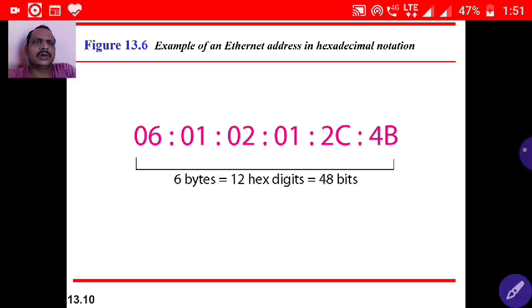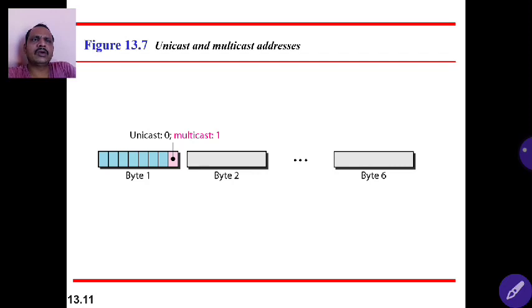Okay, so in this address we are able to see unicast, multicast and broadcast addresses. Of the 6 bytes, consider the first byte and its LSB bit. The LSB bit is either 0 or 1. If it is 0, it's a unicast. So LSB equal to 0 is unicast, otherwise it's a multicast.